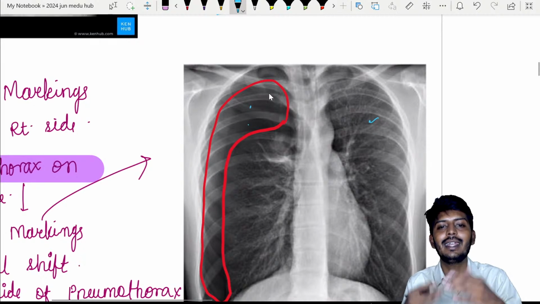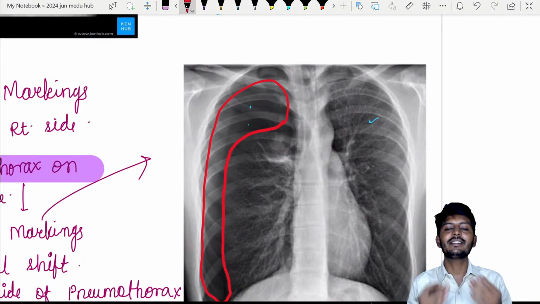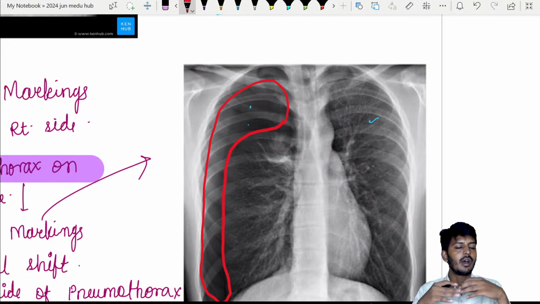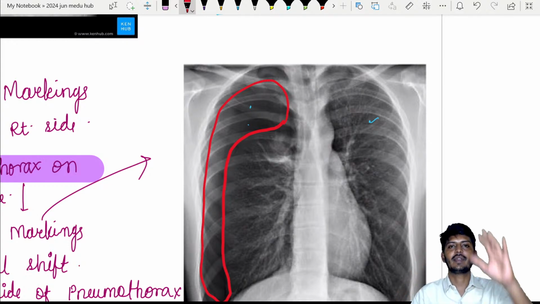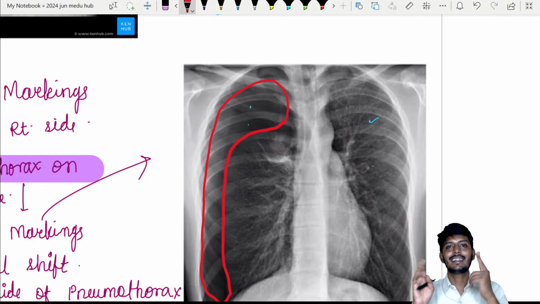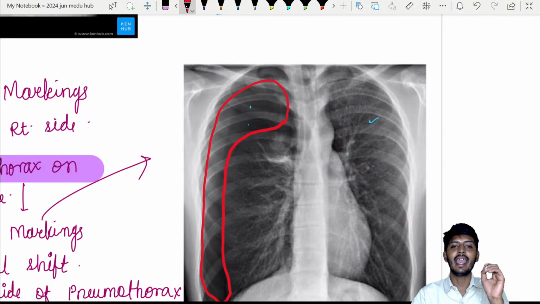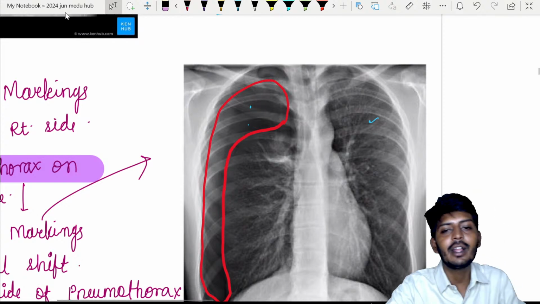So first and most important, let's determine: whenever a radiological image is given, how do you solve it? Whenever you are solving it, I want you to go through these particular steps. So this is what image, what type of investigation? It is a type of X-ray. X-ray of which area? Chest X-ray. Most of the chest X-rays, either AP view or PA view, they will write it most of the time. But if it is not there also, either AP or PA view. For all the lung diseases, we prefer PA view, except for traumas, or if there is a history of trauma or maybe joint injuries, then we can think of AP view X-ray.